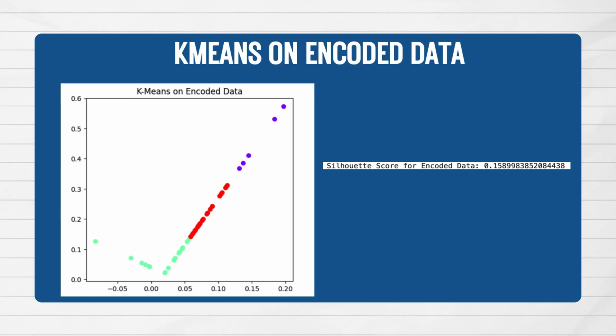Next, an autoencoder was used to simplify the data into a lower dimensional representation. The autoencoder compressed the data into a two-dimensional space, which made it easier to visualize and analyze. The same number of clusters from AutoElbow, which is 3, was applied for k-means on this encoded data. The silhouette score dropped significantly to 0.16, indicating the clusters were less separated in the encoded two-dimensional latent space. This process also made the clusters less distinct, indicating that some useful information was lost.